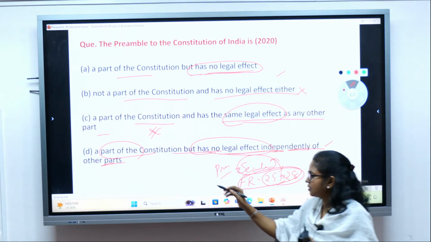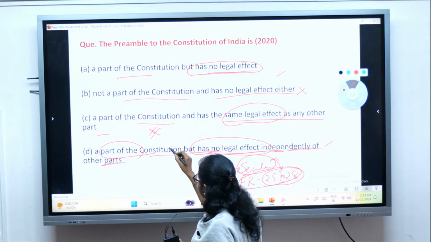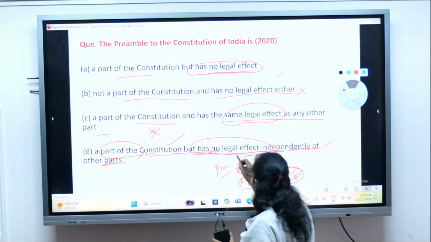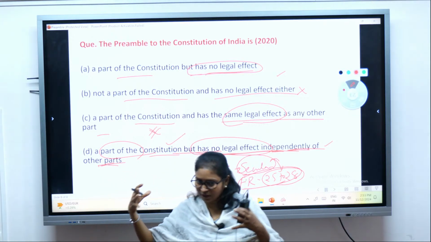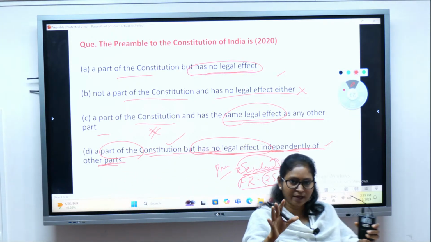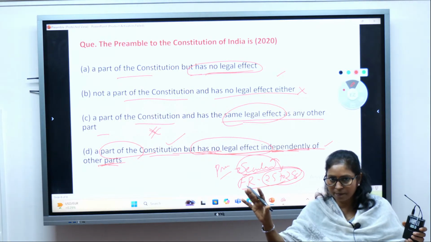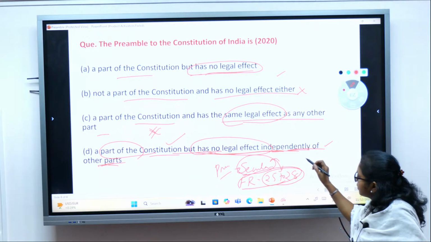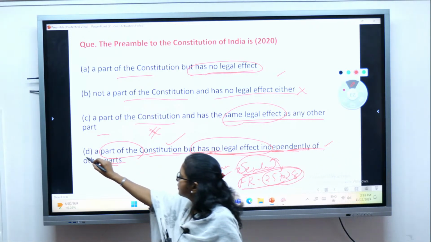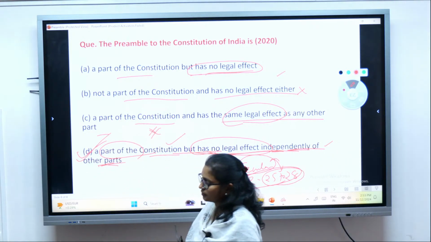So it's a part of Constitution, yes, correct, but has no legal effect independently of other parts. If it is combined, it will have legal effect, but if it is not combined, it has no legal effect. Remember that. So accordingly, the answer would be D. The most appropriate is answer D.